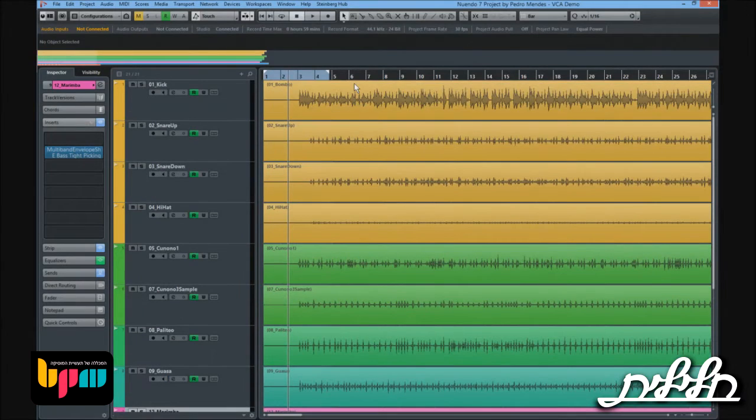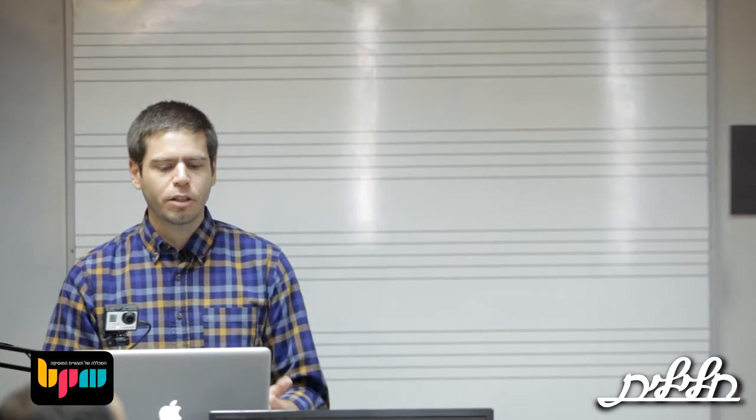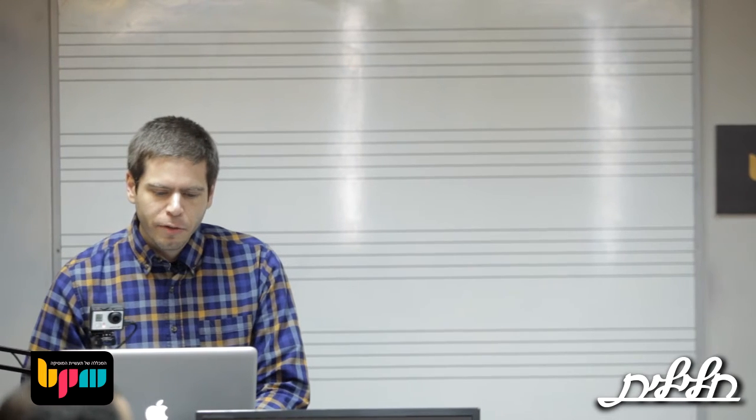So for example, VCA is a concept that comes from the old mixing console. So voltage control amplifiers. If you had drums, like 8 channels of drums, then you group them into just one fader, and that voltage will control the amplifiers, so you had control over the whole drum kit. That's the basic idea of how this got created in the first place.